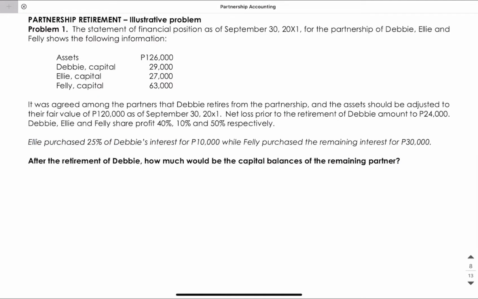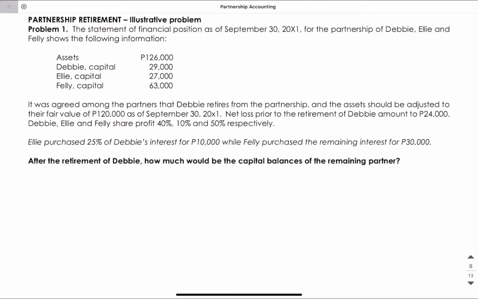So to illustrate partnership retirement, let's answer the following problem. Statement of financial position as of September 30, 20x1 for the partnership of Debbie, Ellie, and Feli shows the following information. It was agreed among the partners that Debbie retires from the partnership and the assets should be adjusted to their fair value of $120,000 as of September 30, 20x1.